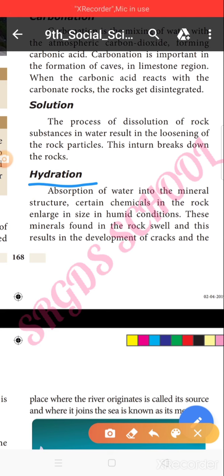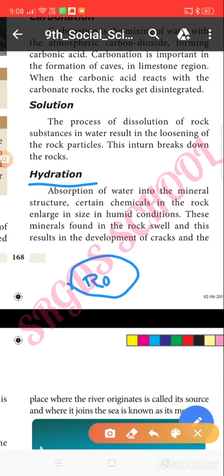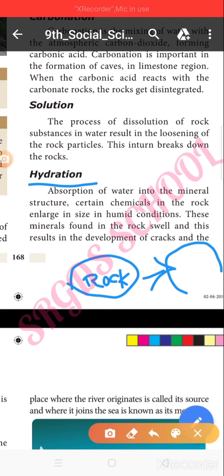Absorb means to soak up. When water continuously falls on them, the rocks absorb the water and become enlarged in size. They become bigger and bigger, swell, and at last break down and disintegrate. This type is called hydration. So in chemical weathering, we saw oxidation, carbonation, solution and hydration.